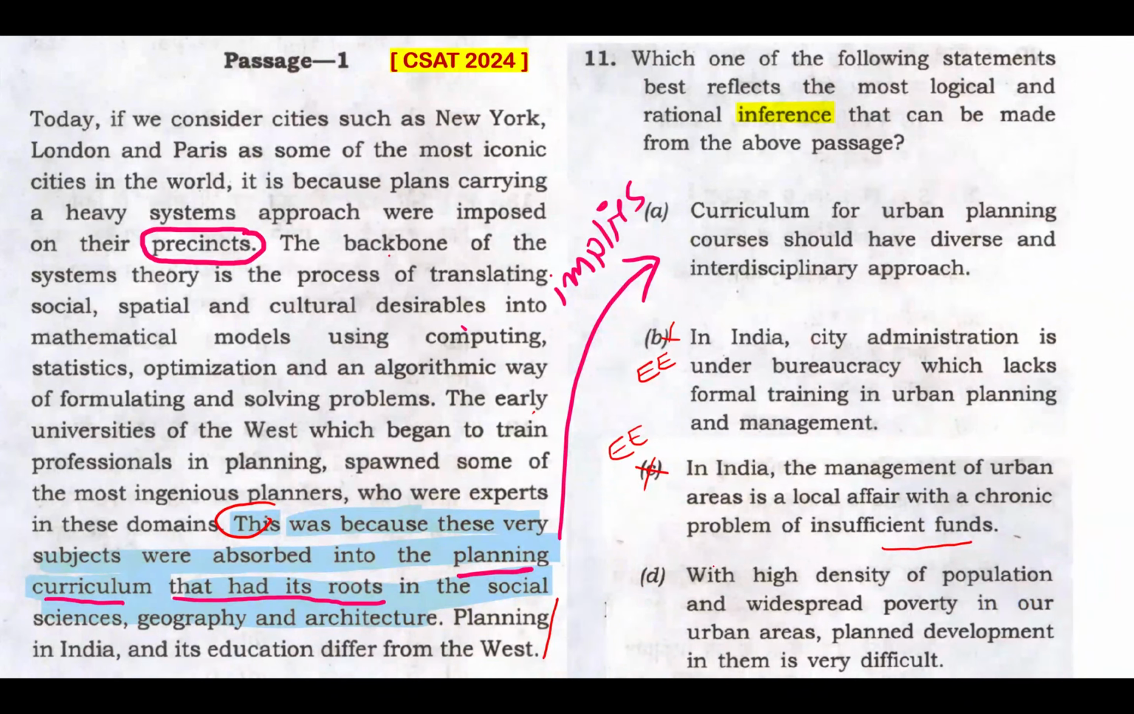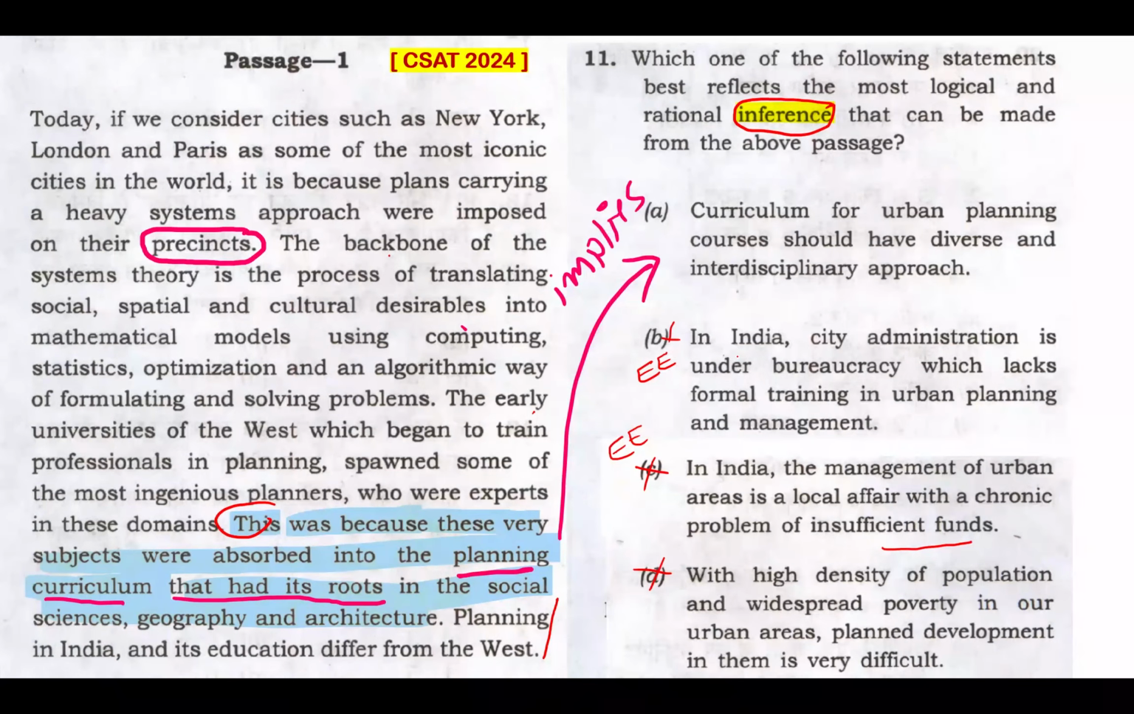Option D, with high density of population and widespread poverty in our urban areas, planned development in them is very difficult. Now, this looks like something which is true. It can be true, but then this truth should come from this passage. Then only it will be an inference from the passage. I cannot just take something which sounds good, sounds true, looks okay, but it has to be coming from the passage. So this is not at all coming from this passage. While it may be true in general, high density and poverty make development in planning difficult. Well, this aspect is not specified in this passage. So again, that's beyond the scope of the passage.